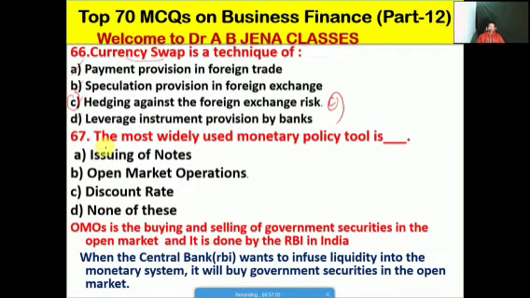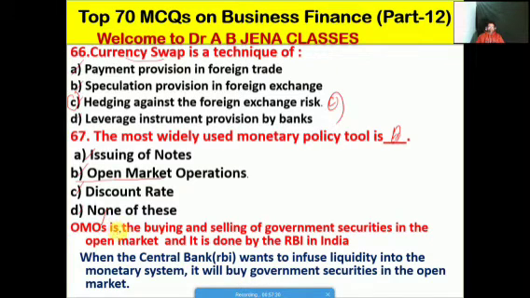So next one we will see: the most widely used monetary policy tool is what? Whether A issuing of notes, B open market operation, C the discount rate, D none of these. So no doubt friends, B is the right option for this MCQ, meaning OMO. Let us discuss what is the meaning of OMOs.